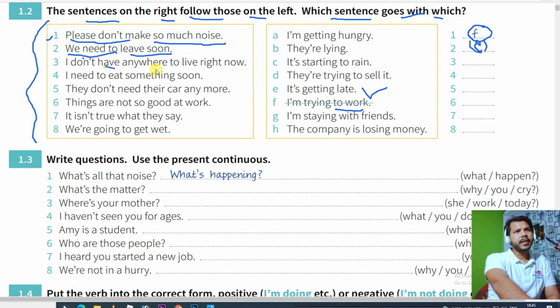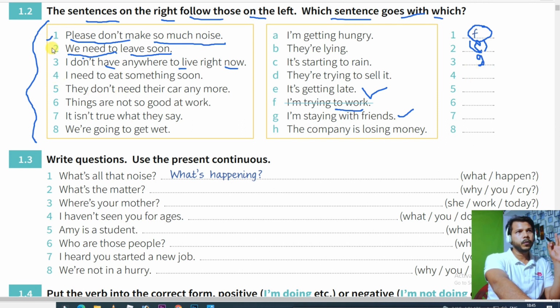Now third, I don't have anywhere to live right now. I don't have anywhere to live right now means there is no place. So I'm getting hungry? No. They are lying? No. It's starting to rain? No. They are trying to sell it? No. It's getting late? No. I'm staying with friends? Maybe G. It could be. I don't have anywhere to live right now, so I'm staying with friends. Yeah, G. So 3 matches G.